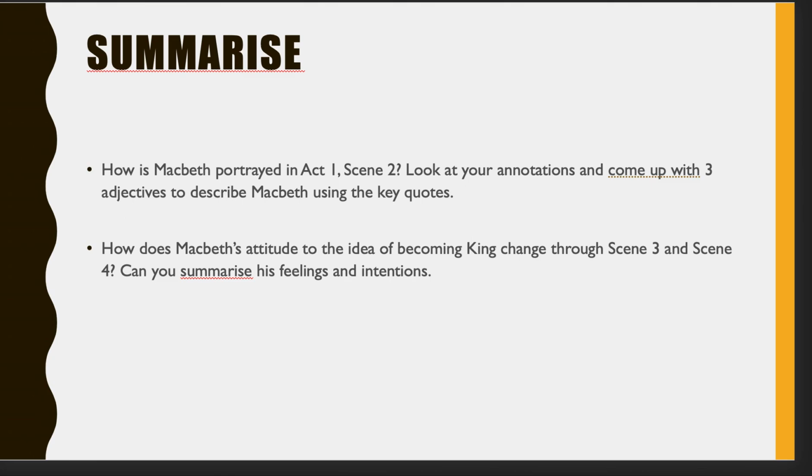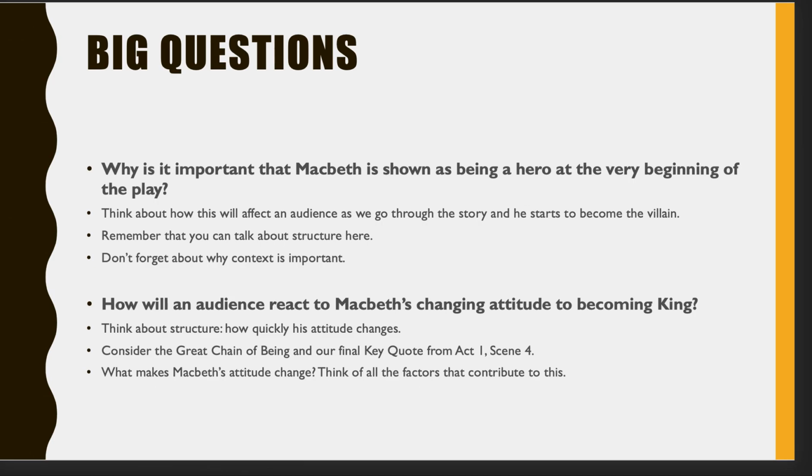So our big questions for today are, why is it important that Macbeth is shown as being a hero at the very beginning of the play? So I want you to have a go at answering that. Why is it important that Macbeth is shown as being a hero at the very beginning of the play? So show me how he's established as a hero, but then say, why is that significant? What effect does it have on an audience? And as we go through the story and he starts to become a villain, why is him being a hero at the beginning really important? So you could talk about structure, and that's effective and a good thing to talk about. And then don't forget to talk about context as well. All right, so anything you can bring in contextually, make sure that you can think about that.